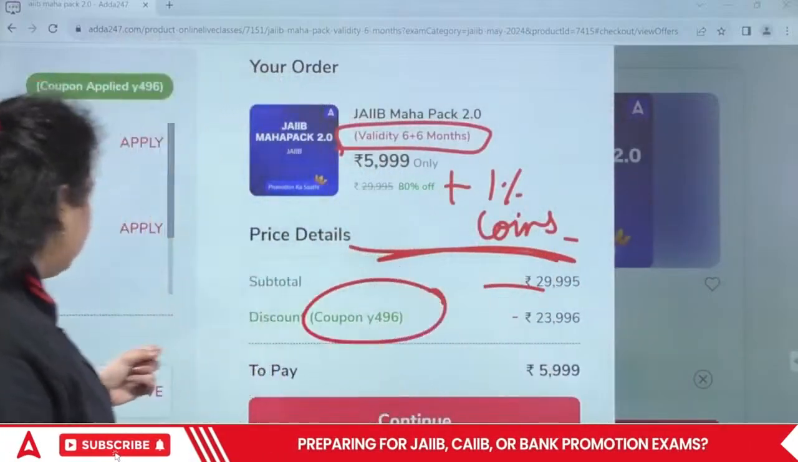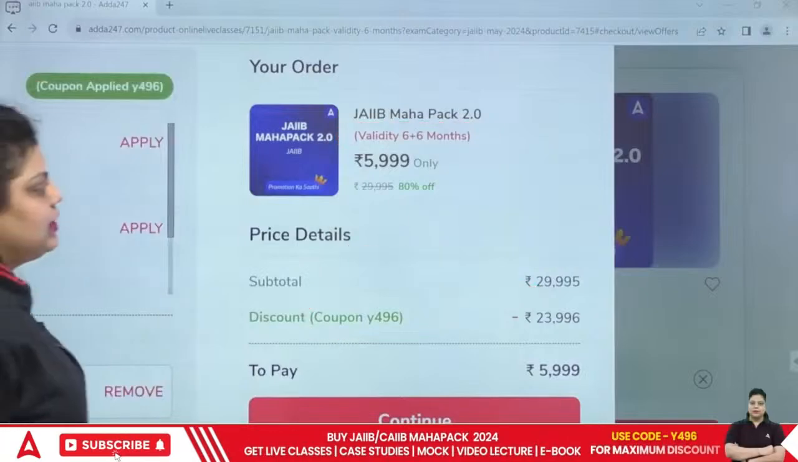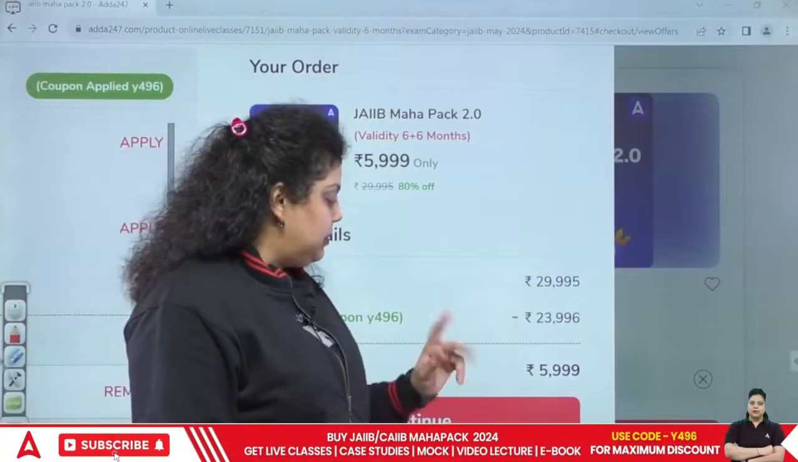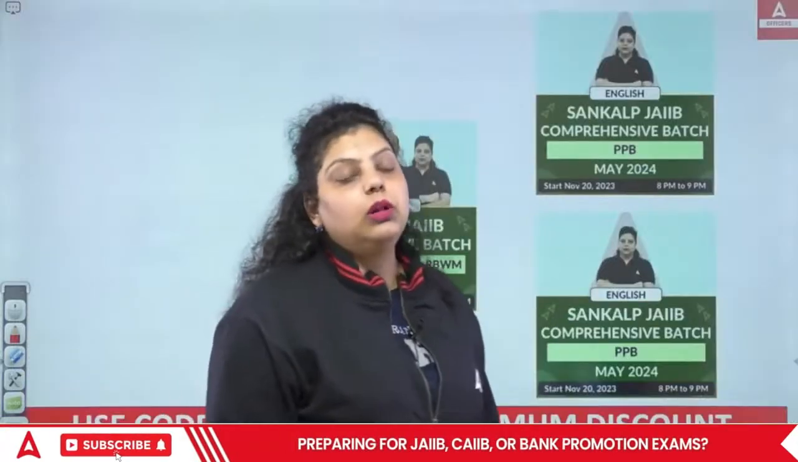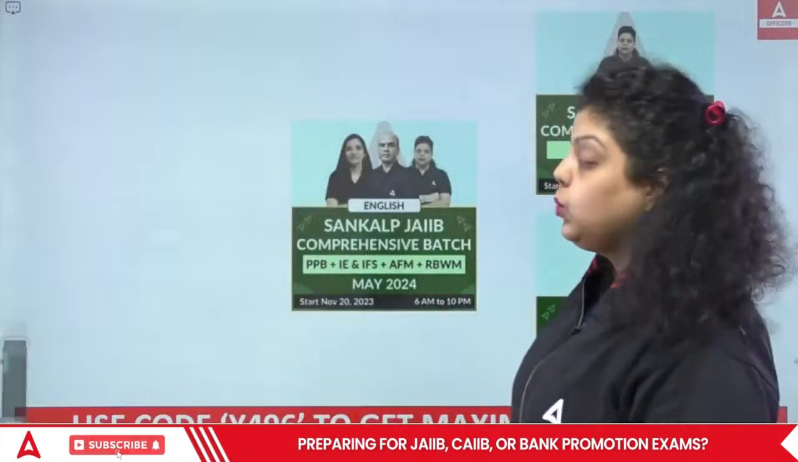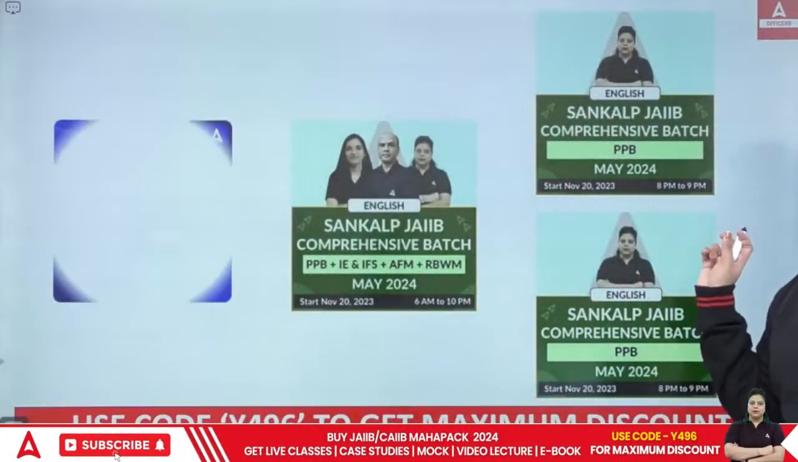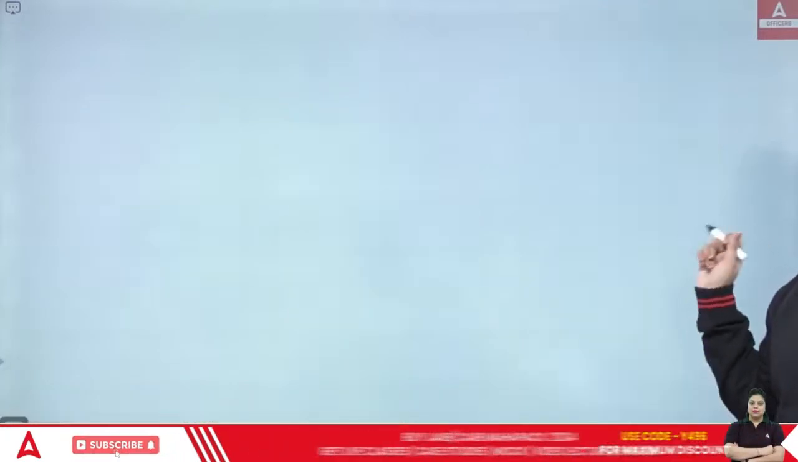If you are thinking about enrolling, go with the Mahapack because it will give you 81% discount plus the double validity as well. Okay, and in the Mahapack, you will get all the future batches as well for the 1 year duration. Clear? So this is how you can enroll.